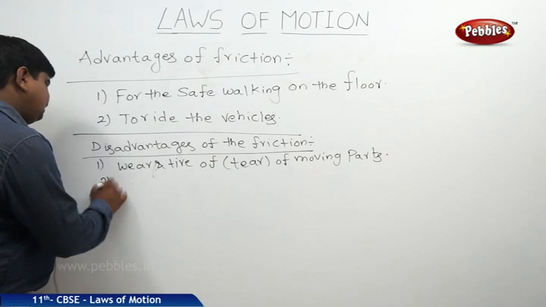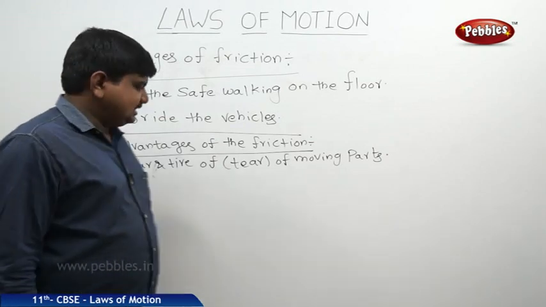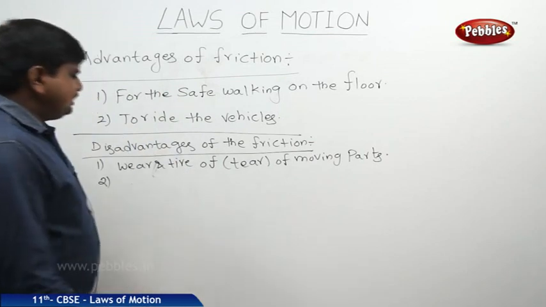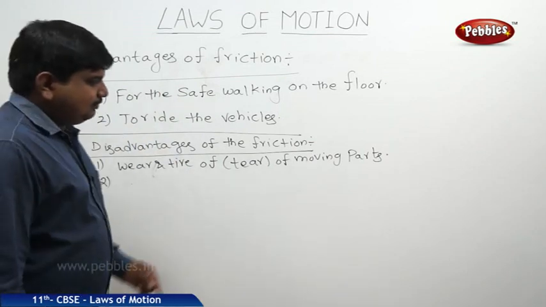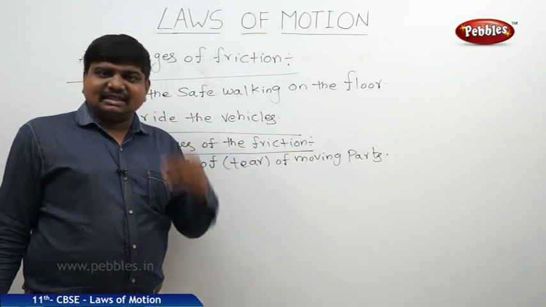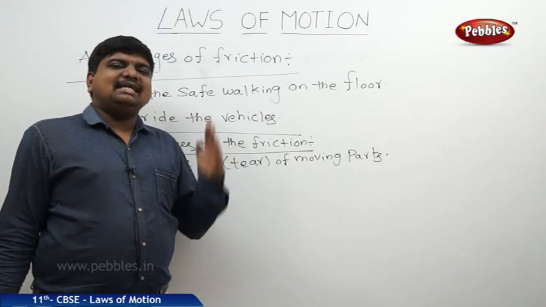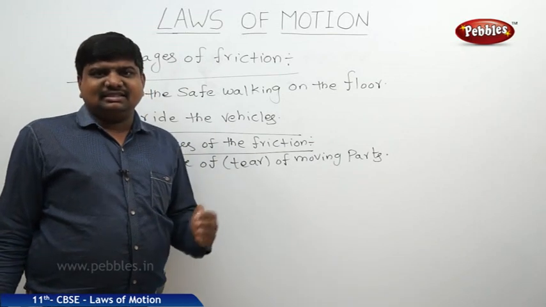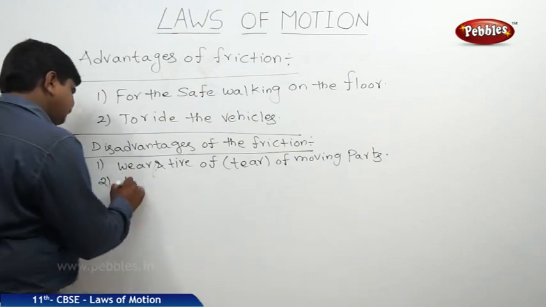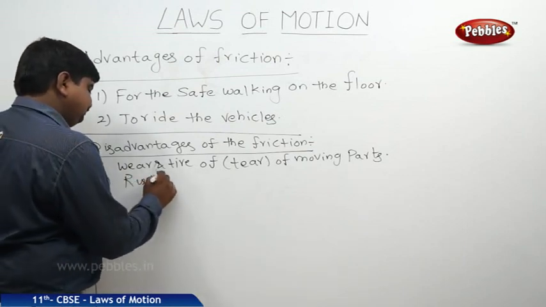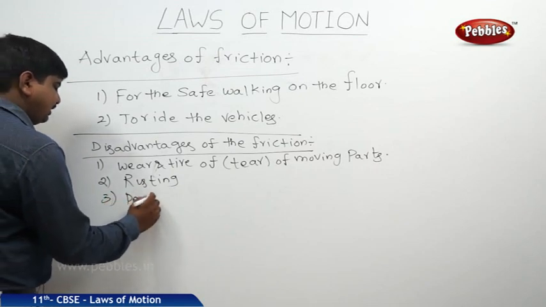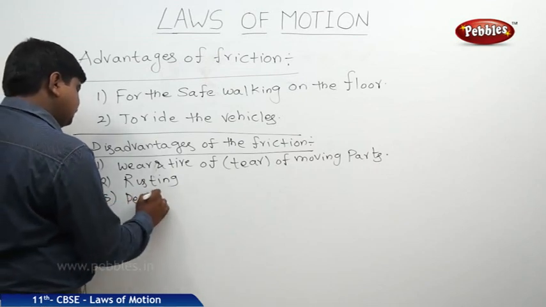The second disadvantage of the friction is, suppose the vehicle was used for a long time, in that case there is a possibility for the objects to be rusted. This rust can produce enormous heat energy, and this heat energy can decrease the lifespan of the vehicles. Rusting decreases the lifespan of vehicles.